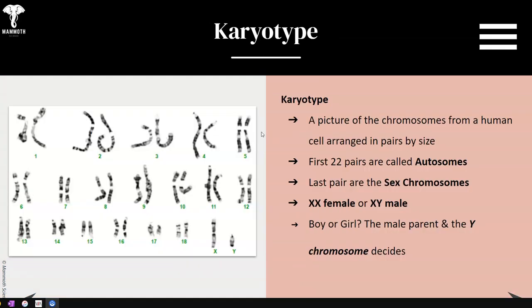Now, what is a karyotype? A karyotype is a picture of the chromosomes from a human arranged in pairs by size. We use karyotypes when we do forms of genetic testing to see if there are any chromosomal disorders. Now, the first 22 pair are called autosomes. So if you look at all of these pairs, the first 22 pair are indeed autosomes. The last pair, this pair right here, is called sex chromosomes. They're either XX for female or XY for male. And if you look at this set, you can see that you have XY.